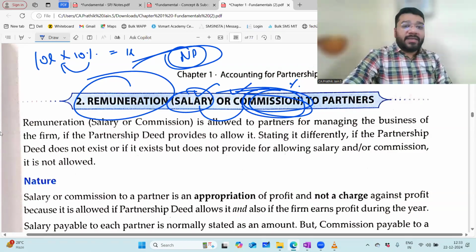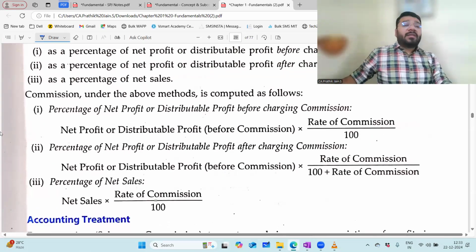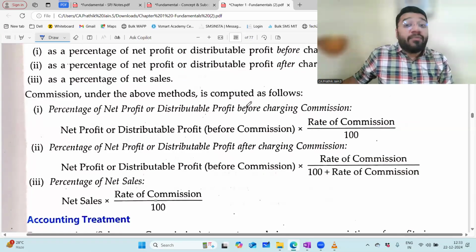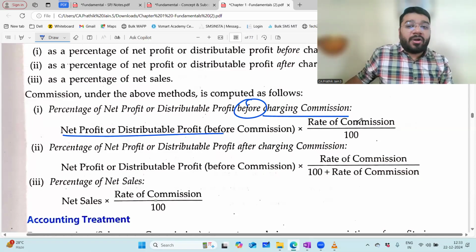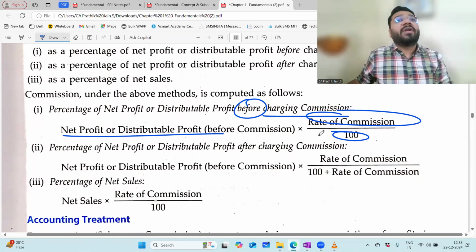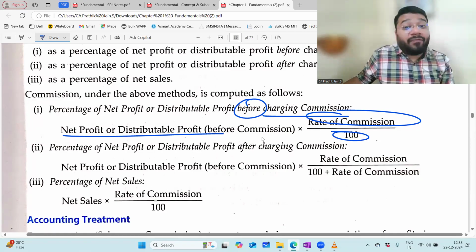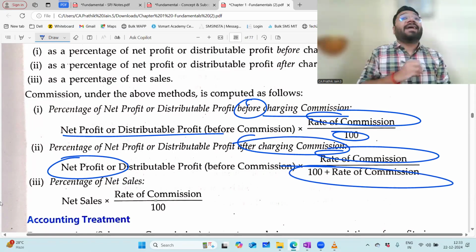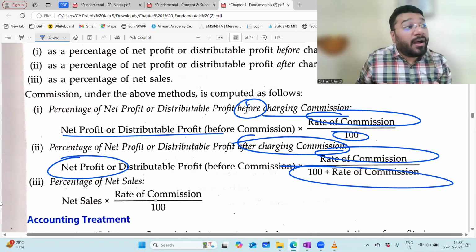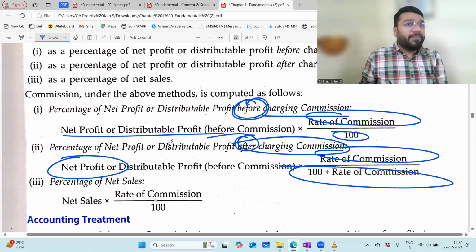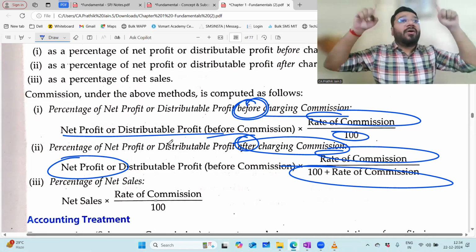Now the problem comes when people learn the formula by heart. Sir, if the question says calculate the percentage of profit before charging commission, then this is the formula: net profit into rate of commission by 100. Let's say the commission rate is 10%, so net profit into 10 by 100. But if the words after charging commission are given, then net profit into 10 by 110. So how did you decide the formula? Based on the words before and after. In my regular class, I told you, and I proved one point, which I'll do again today: if you are relying on the words before and after, you will not be just screwed, you'll be royally screwed.